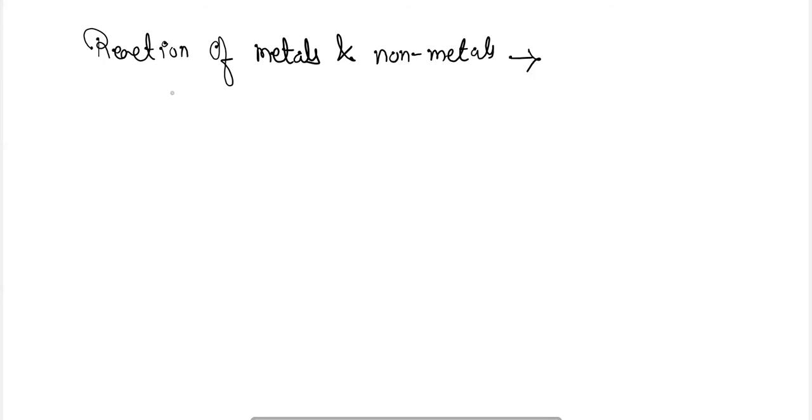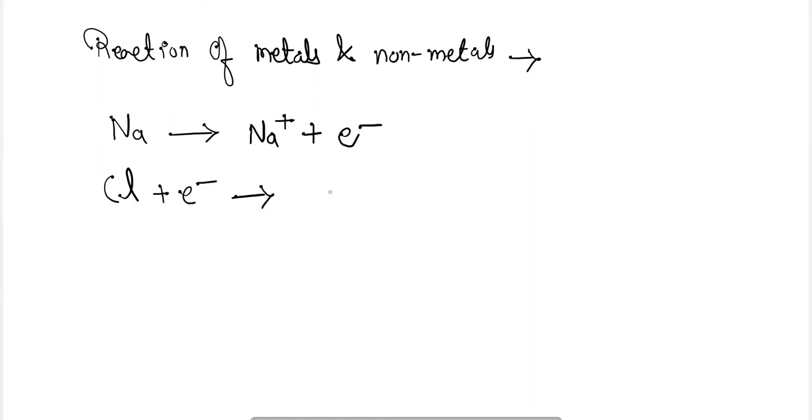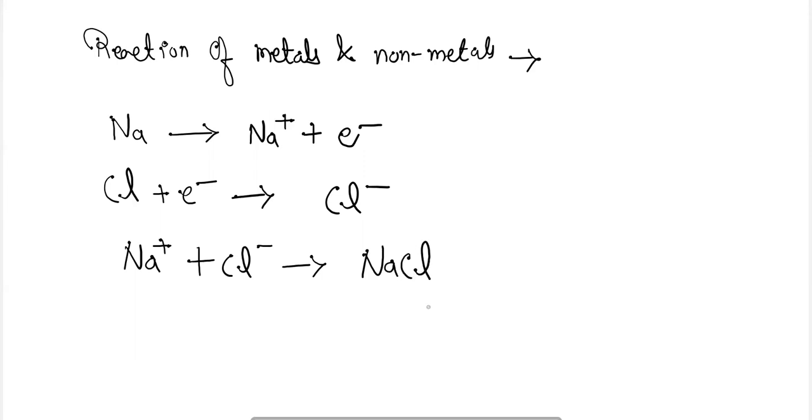Here, for example, sodium will release one electron to attain one positive charge and form a sodium cation. Then chlorine will accept this one electron to form a chlorine anion. Then this sodium cation and chlorine anion will react with each other to form NaCl.